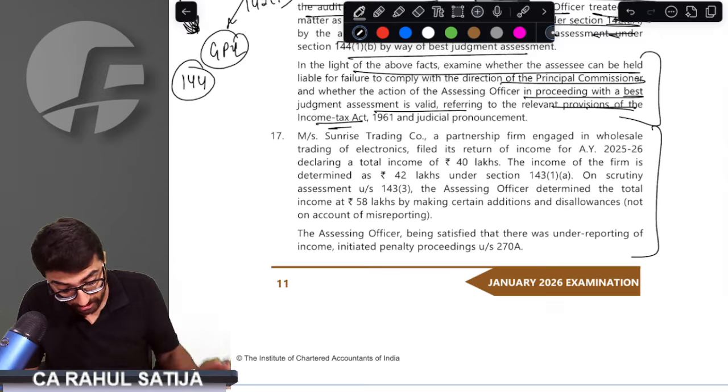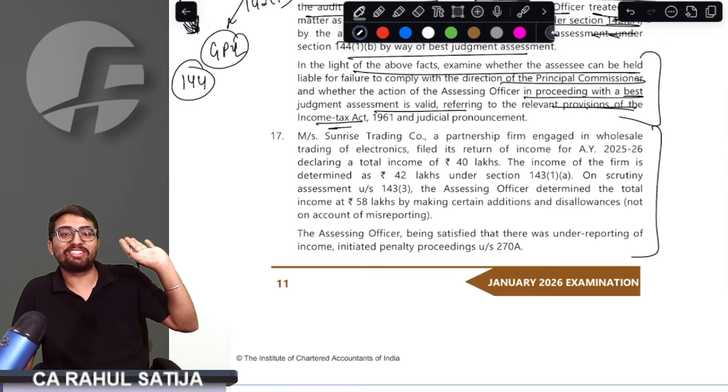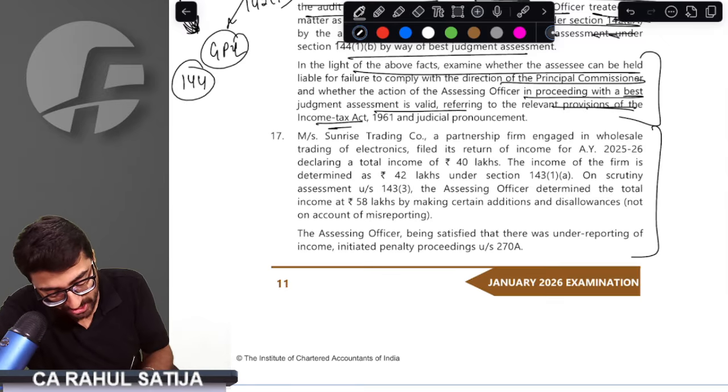I don't know how many times I have done this question. Very simple question. It is on account of underreporting or misreporting.